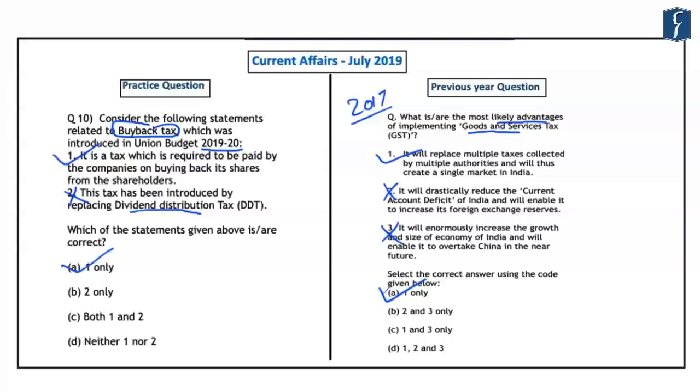Now with this, we conclude the discussion of 10 important current affairs of the month of July. And in the next week, we will take up another 10 questions from the current affairs of July. So we hope by now you have understood the approach by which you should read the current affairs, keeping in mind the previous year questions. And that will make your study even more channelized and purposeful.